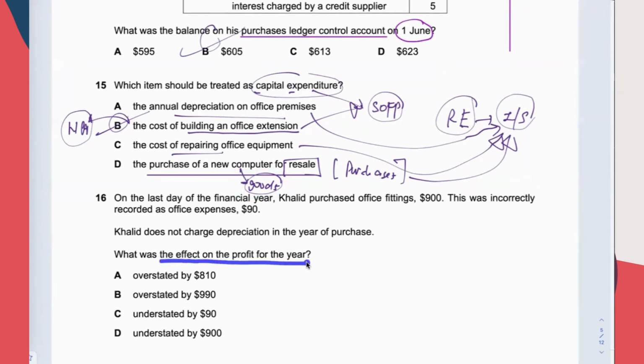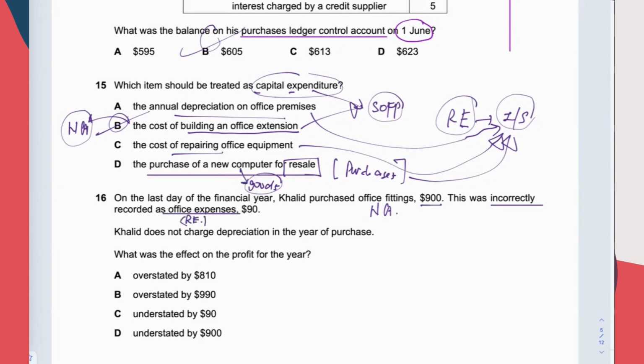16. What was the effect on the profit for the year? Sounds like we have to do some correction, because they say incorrectly done. So we do correction, and then we see the effect on the profit for the year. On the last day of the financial year, purchase office fittings. This is an NCA, incorrectly recorded as office expenses. That means incorrectly recorded as revenue expenditure.